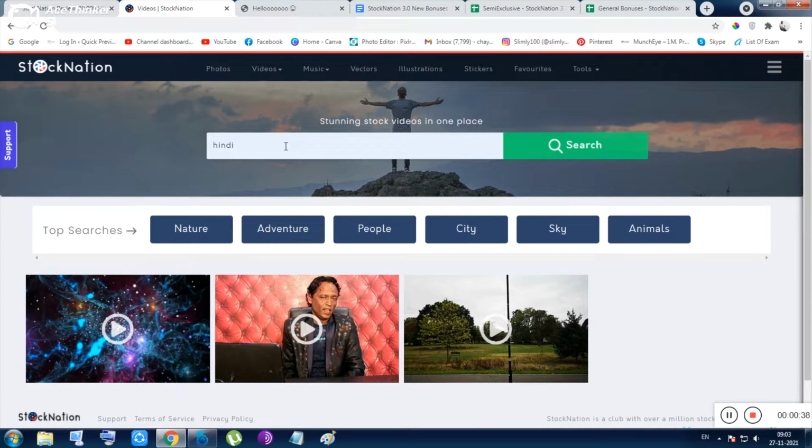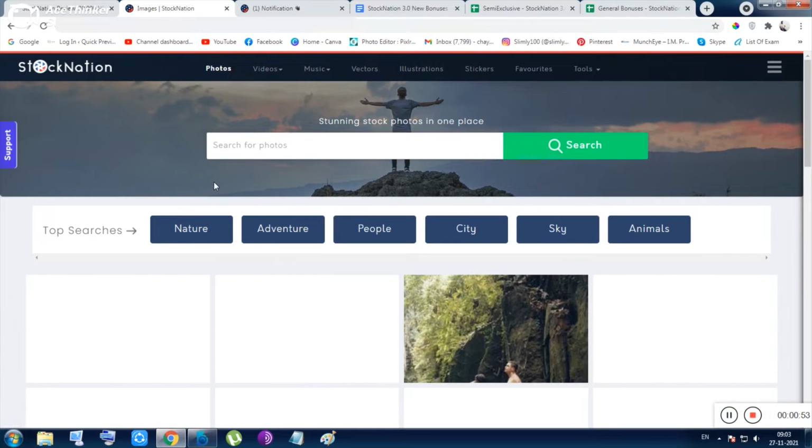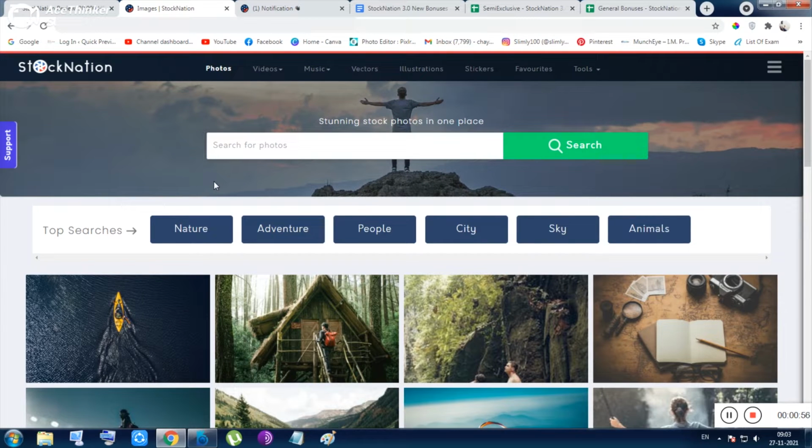It is a pretty simple thing. I don't have to get into the detail of this. Okay, so the next thing is the photos. Inside photos, you will be given the photos. This is also a very simple thing, that is why I was hesitating to show you the photo section. Okay, so this is very simple also.